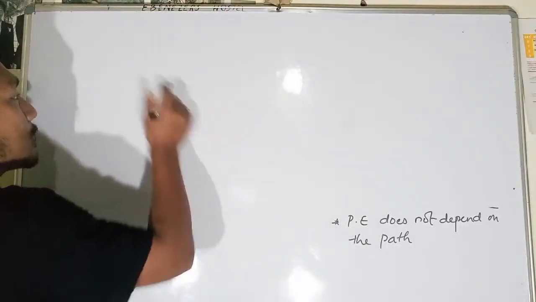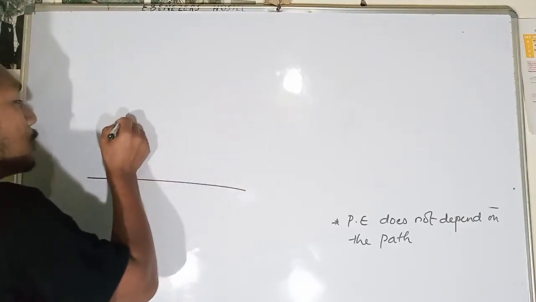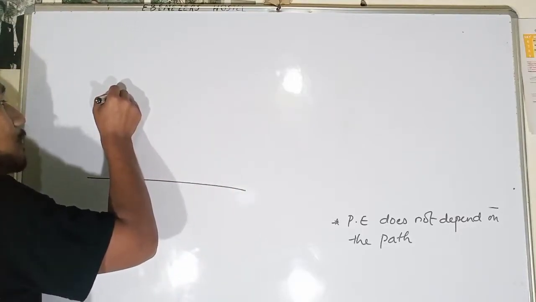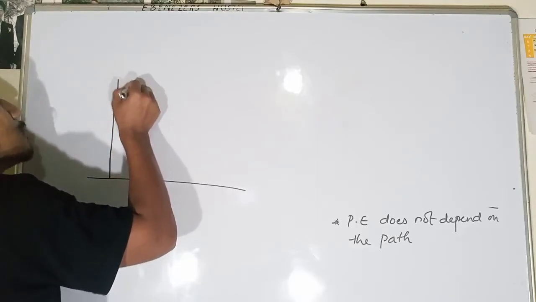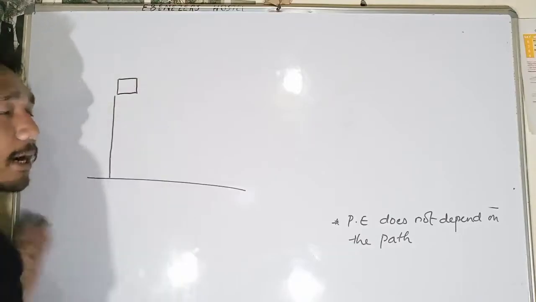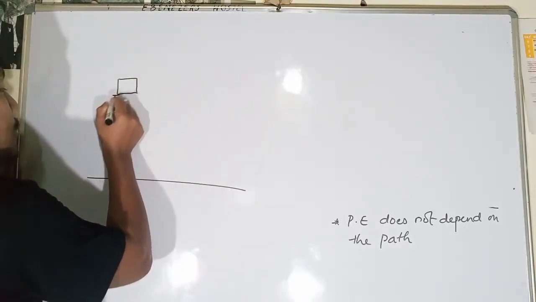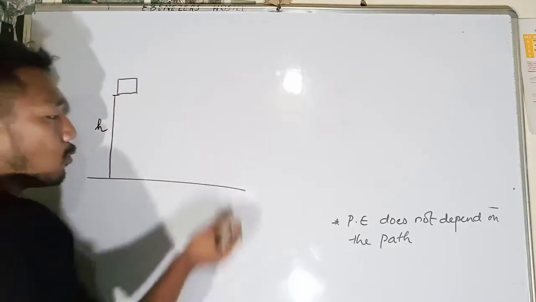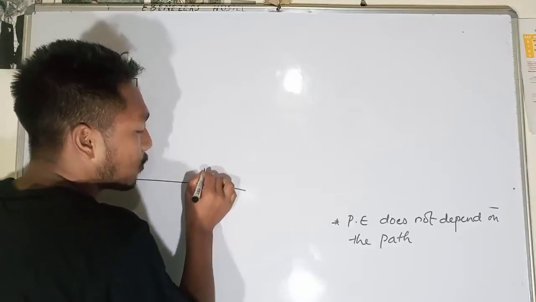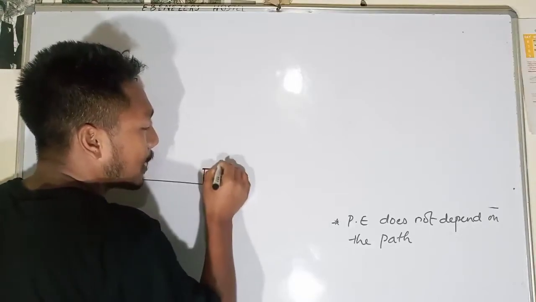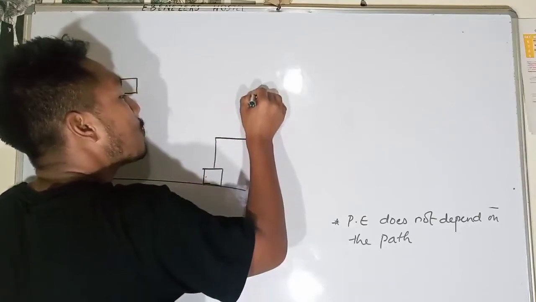Suppose this is the ground level, and your friend is lifting the object directly from the ground to this height. Now you are lifting the object in this direction, moving it up, sending it this side, moving it again, returning it back, and moving it here again.